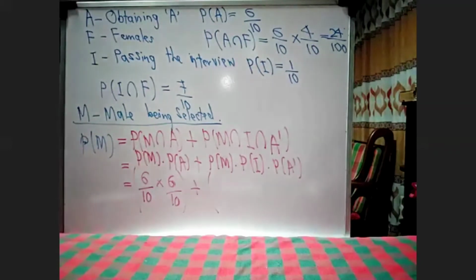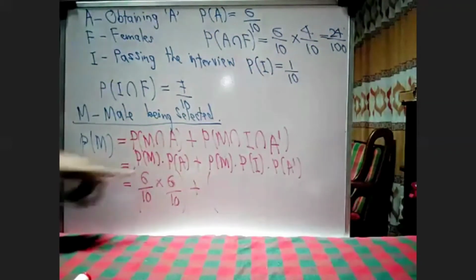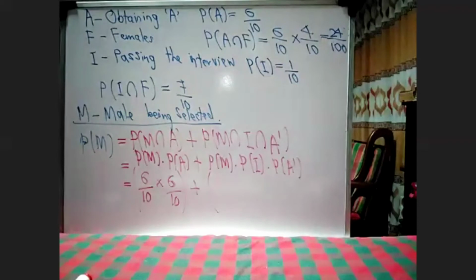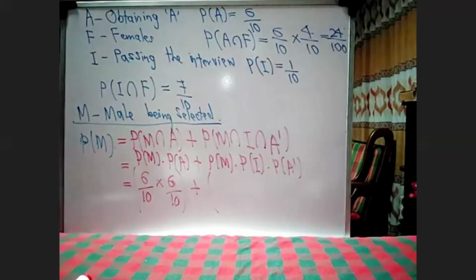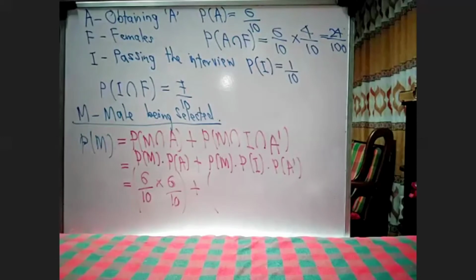But here there's a difference between this probability of M and this probability of M. What is that? The probability of this M represents males who participated in the aptitude test. Here, this M represents males in the interview. In the interview part in the question, they gave 70% are females. 10% are being selected from the interview. Out of that, 70% are female.